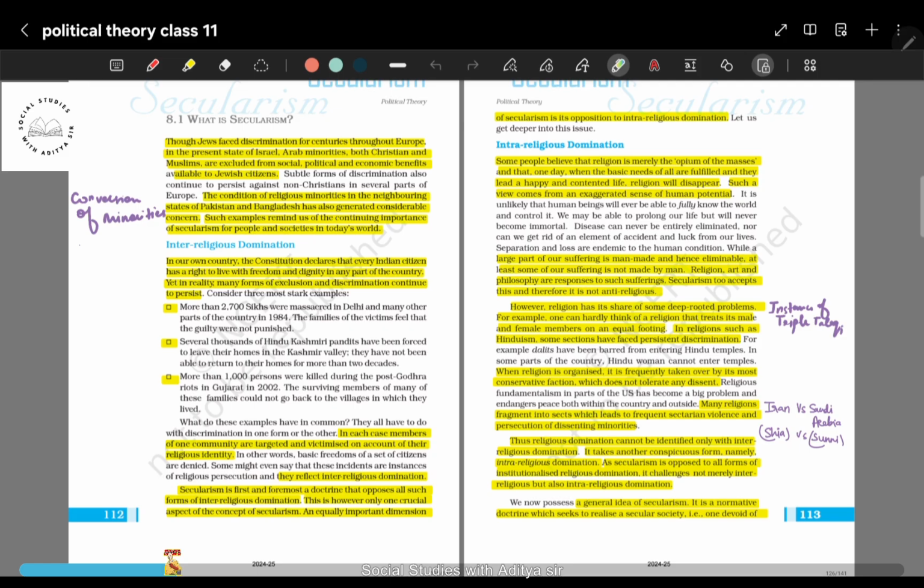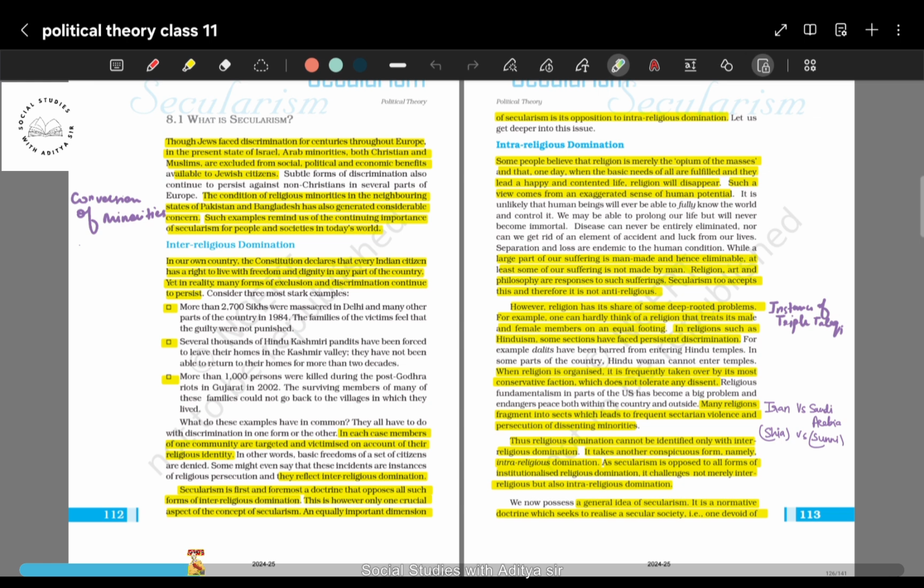Inter-religious domination means when one religion is dominating another religion, between two religions. Most of the time, I would say 99% of the time, many of us are not aware that opposing inter-religious domination is only one aspect of secularism. The other aspect of secularism is intra-religious domination. If you ask anyone what is the meaning of secularism, or are you a secular person, they'll say yes, I am a secular person because I don't have any problem with people from XYZ communities.